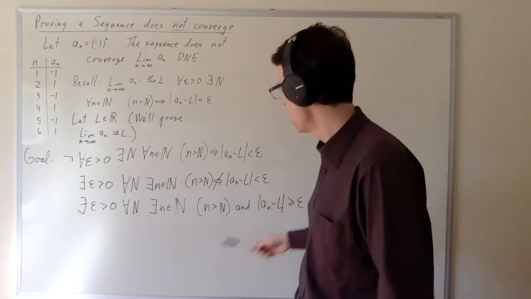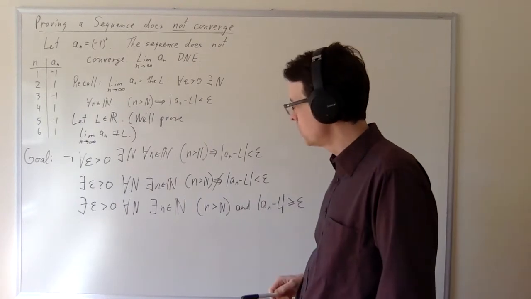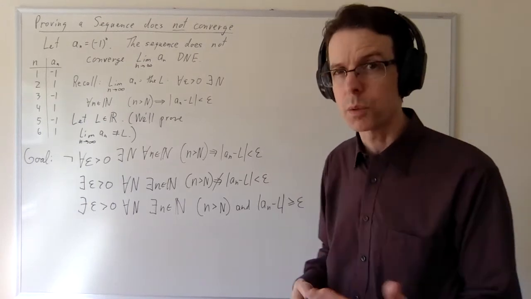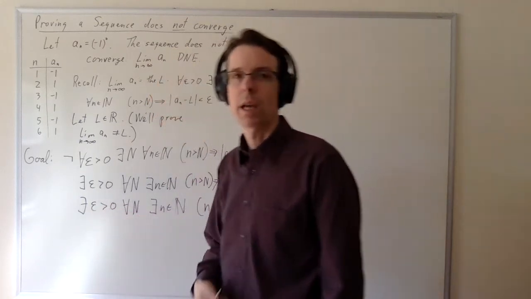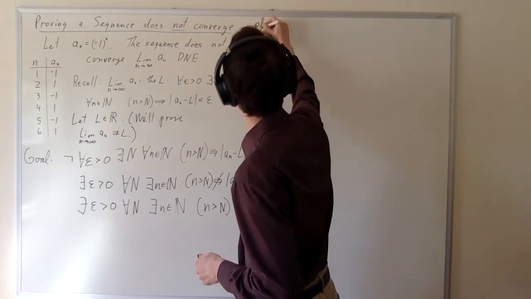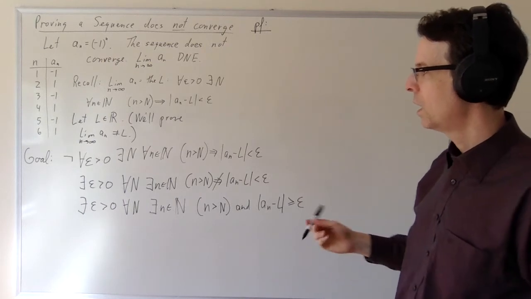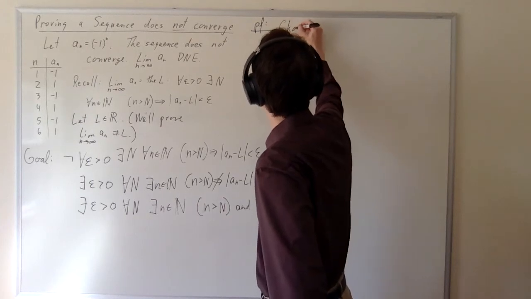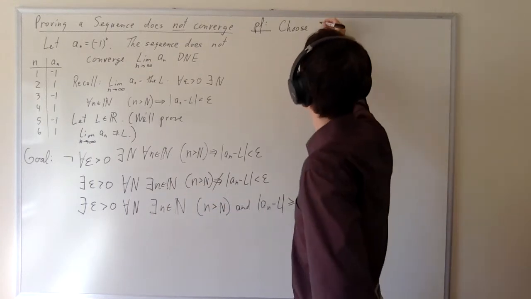Well, even if you've never proven a statement like this before, even if this is the first time you've seen the negative of a sequence convergence proof, you should know what to do, at least structurally. You should know how this proof has to begin, because the thing that we're trying to prove says there exists an epsilon greater than 0. So there's really only one way this thing could begin, and that is with the choice of the epsilon. If you're trying to illustrate existence, then the natural way to do it is to choose.